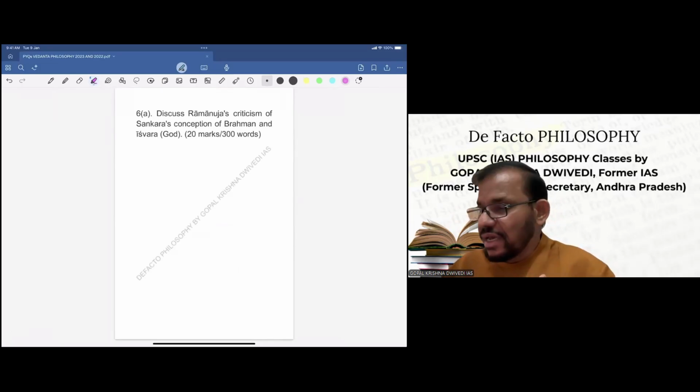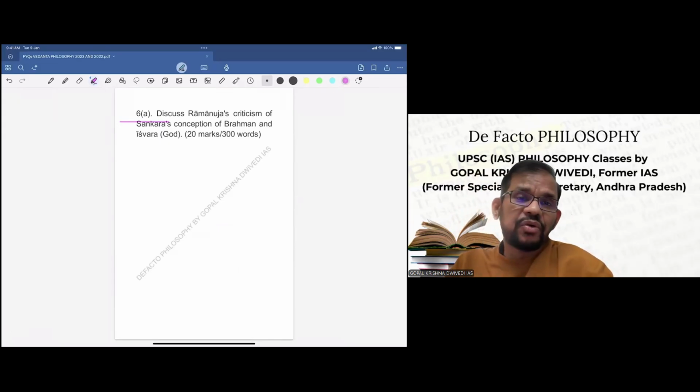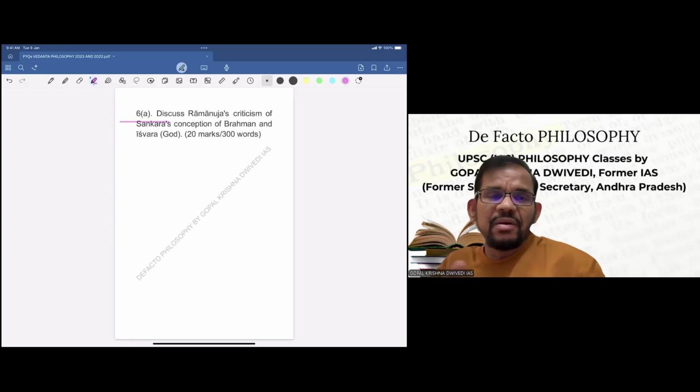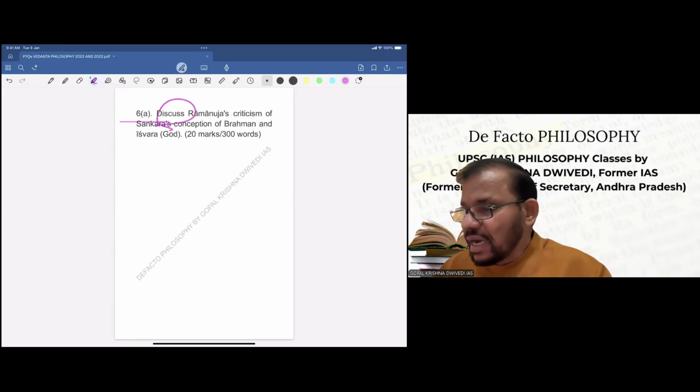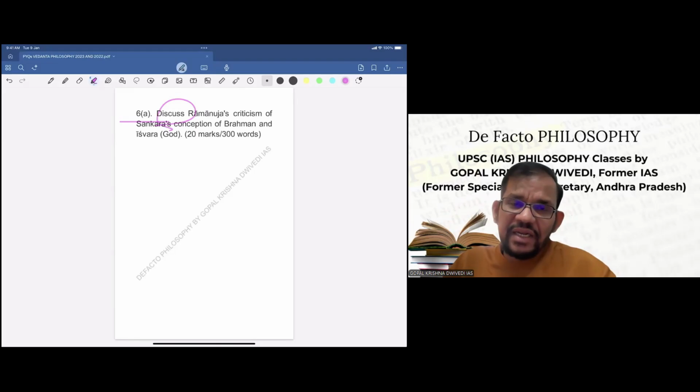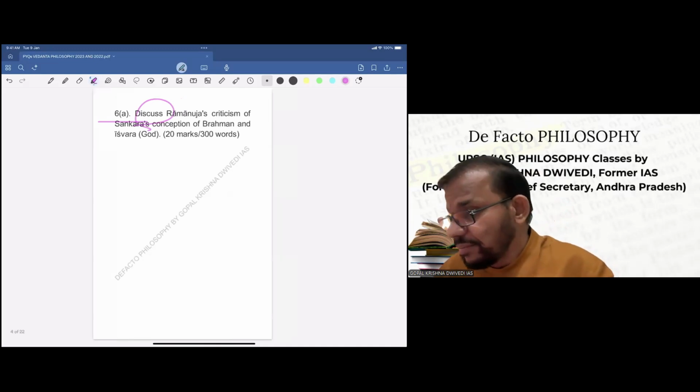This question is 6A, which means a 20 marks question, for which we have to write 300 words. And the question is: discuss Ramanuja's criticism of Shankara's conception of Brahma and Iswara. The question is simple, because you have to discuss Ramanuja's criticism. Discuss also means that after giving the exposition of Ramanuja's criticism, you have to critically evaluate it too, because you should give about 20 to 30% weightage to critical evaluation as far as the directive 'discuss' is concerned. So let us see.